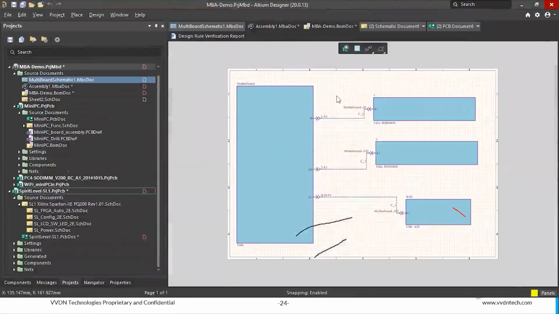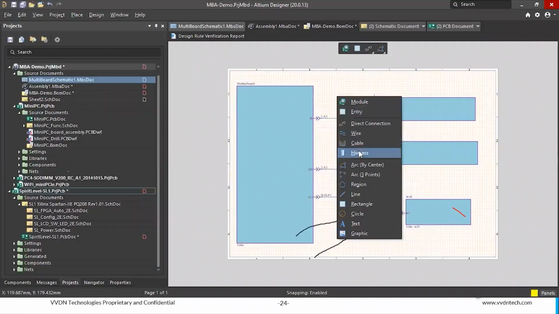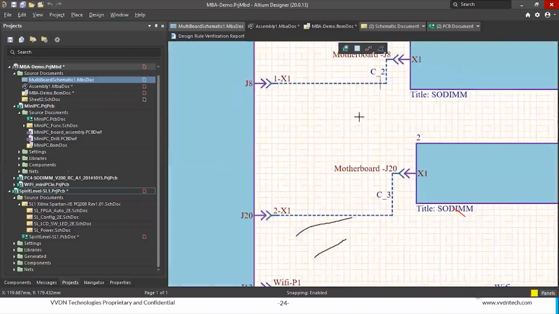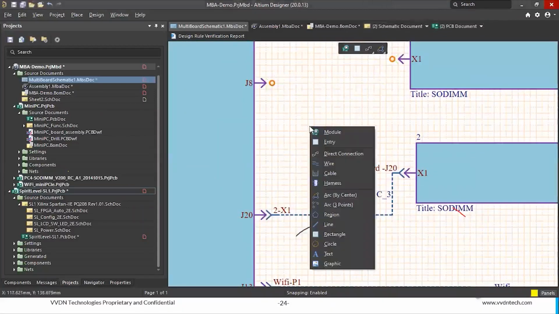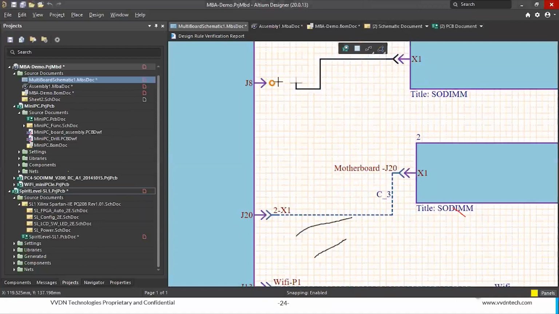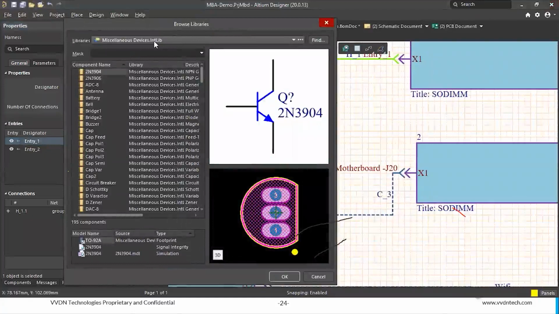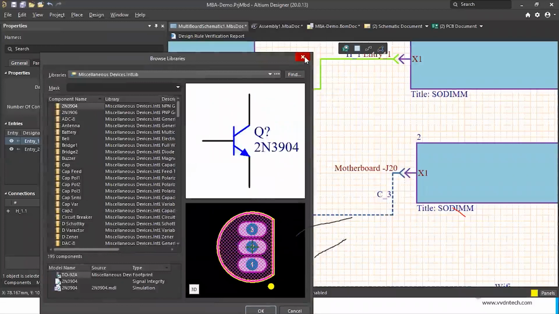Where is that multi-board schematic? See here, cable or harness. I have to delete this, only then I am able to use those. Okay, there is the harness. If you double click this harness, there is an option to select the part. It is asking for a library, so there should be a schematic symbol as well as the PCB footprint symbol. You have a step model, so it will get imported and you can do the editing.